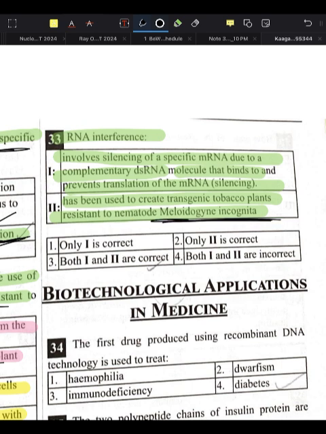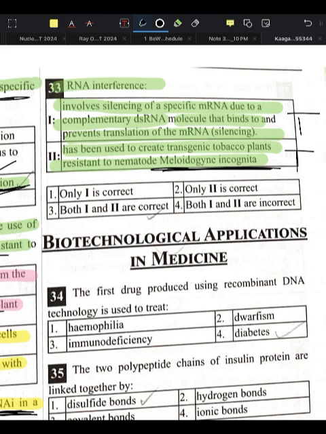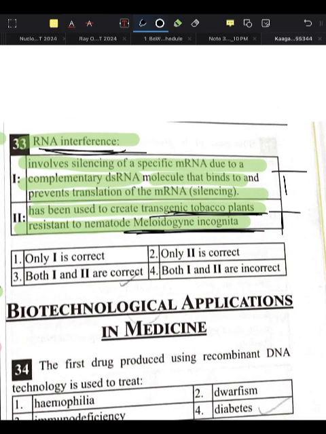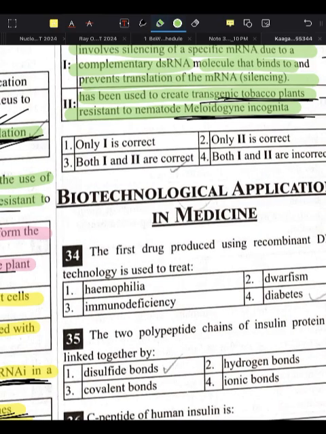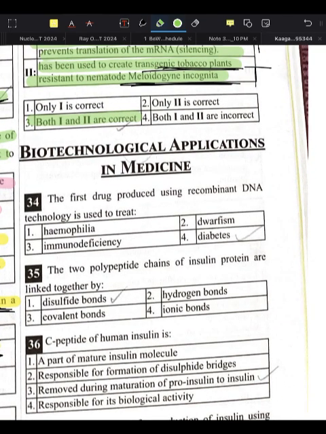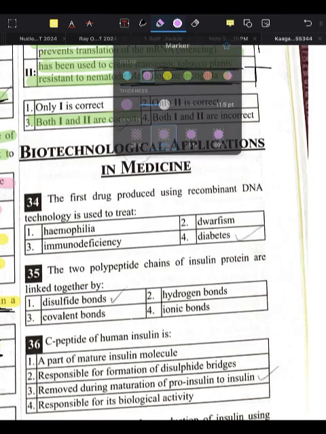So this will be RNA interference. Both the statements are true statements. RNA interference was first seen in transgenic tobacco plants, and the definition we already read. So both the statements are true. Next is biotechnological application in medicine.